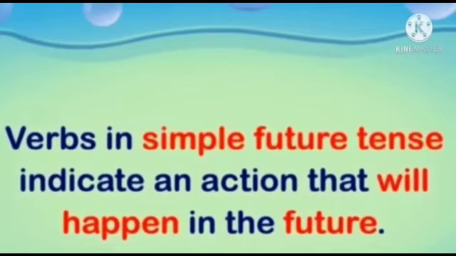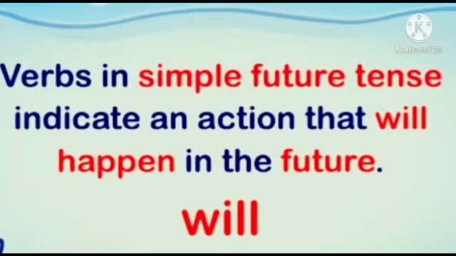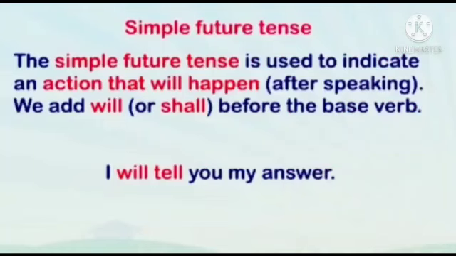Future tense indicates something that will happen in the future. And we can use will for future tense. And what do we have to use? Will for future tense. The simple future tense is used to indicate that something will happen after speaking. So we have to add will or shall before the base verb. Where do we have to add, children? Before the base verb. Example, I will tell you my answer.